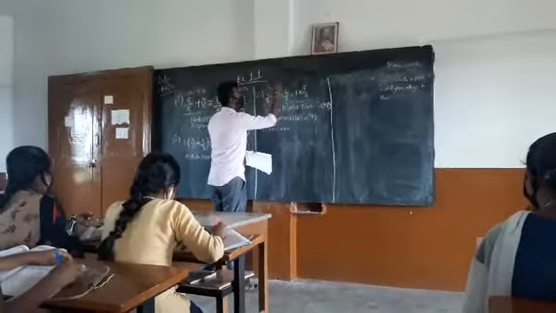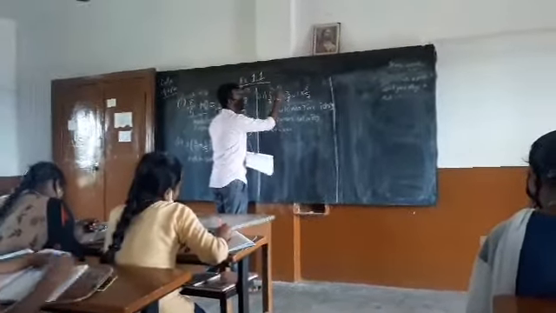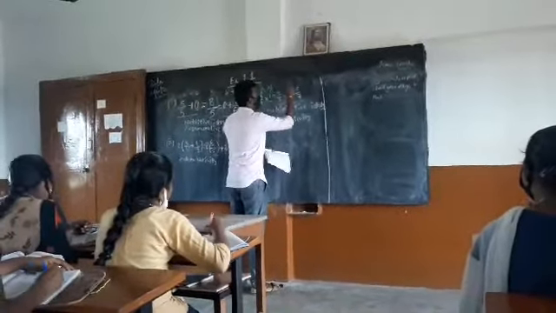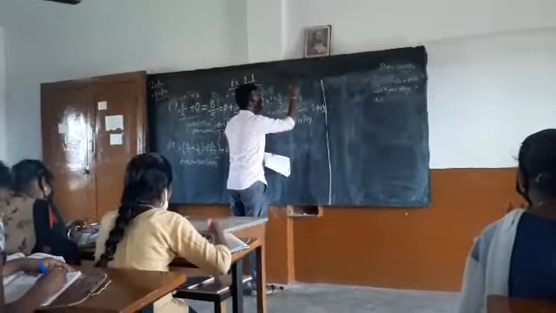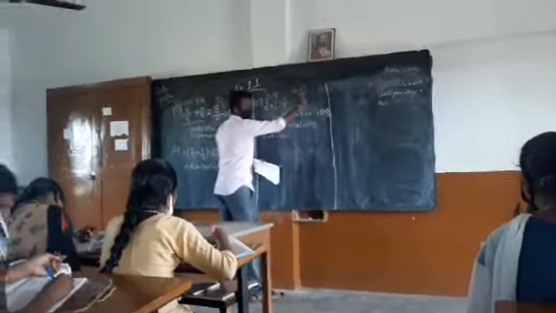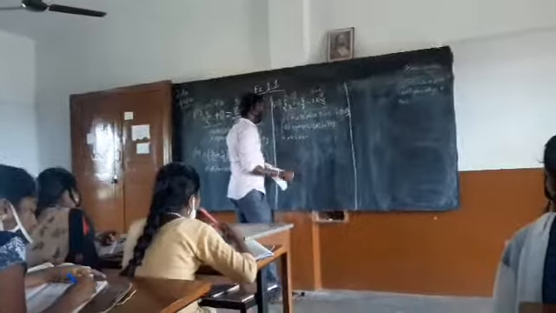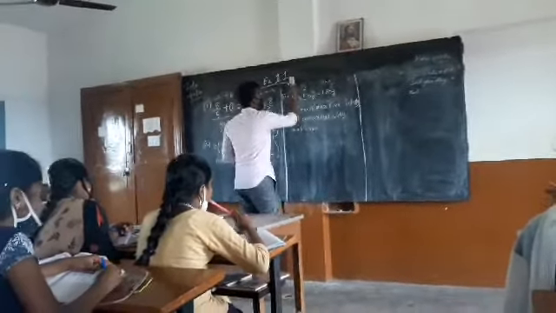A into B is equal to B into A. What kind of property? Commutative property. Very good. Sit down.